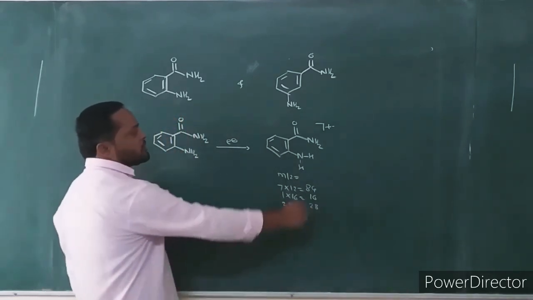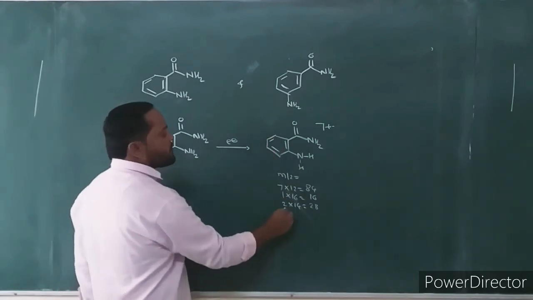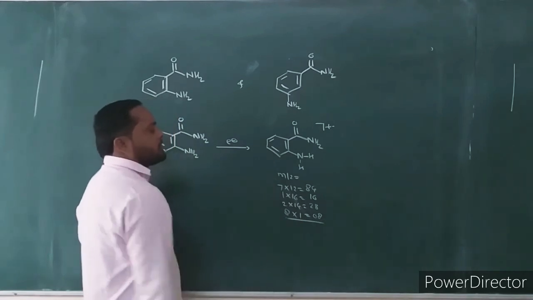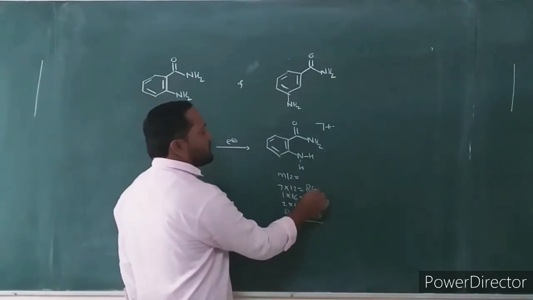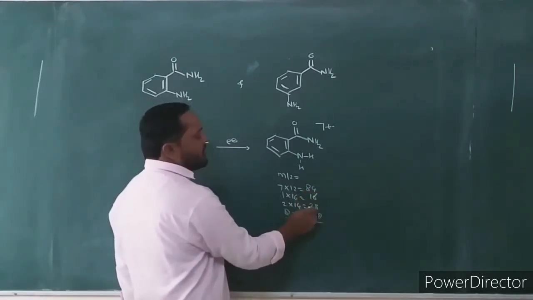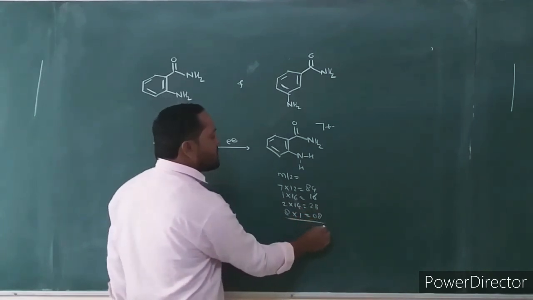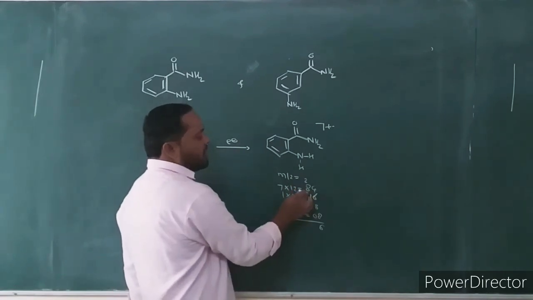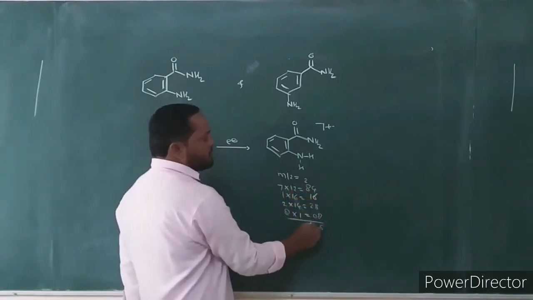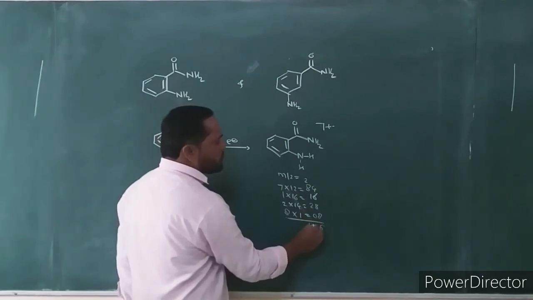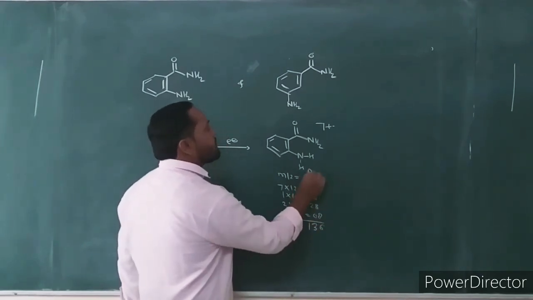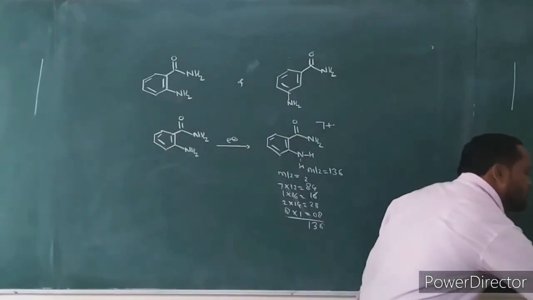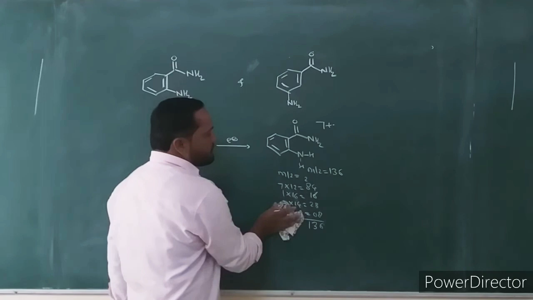And the number of hydrogens is 8. The total gives a mass to charge ratio of 136.